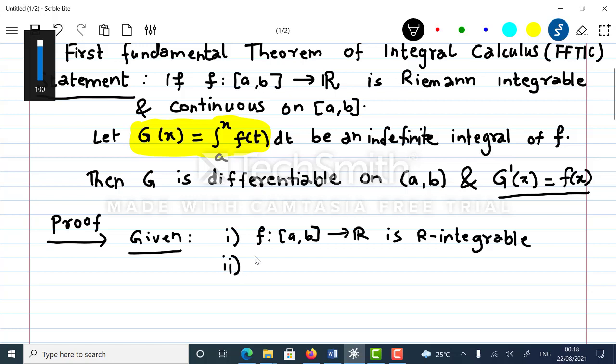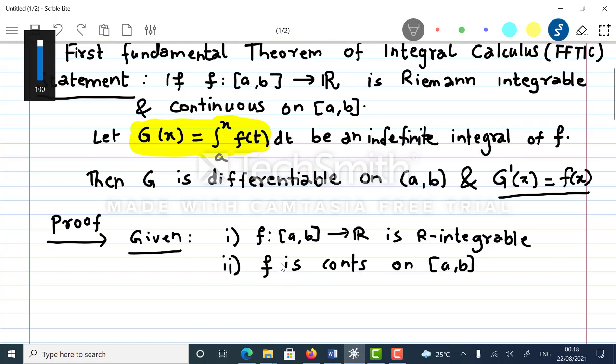Second is given that f is continuous on closed interval a comma b. In fact, a continuous function defined on closed and bounded interval is uniformly continuous. This is one of the rules.